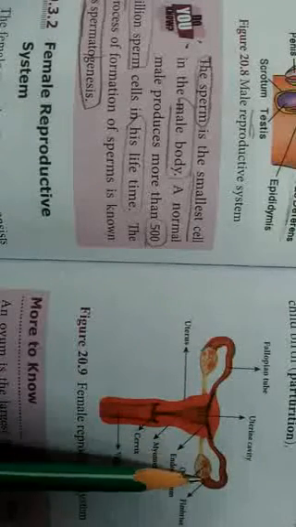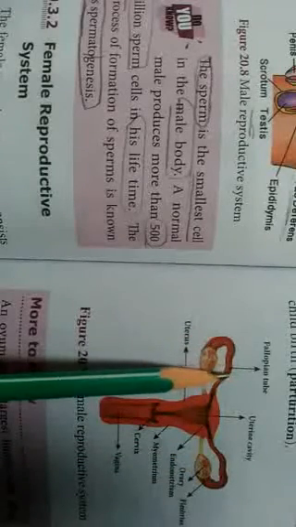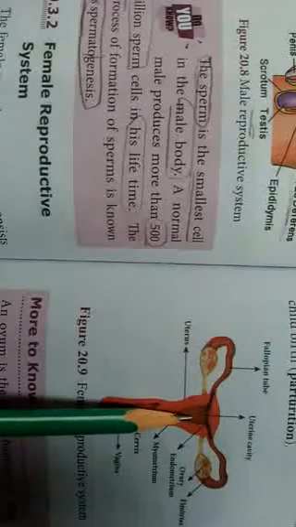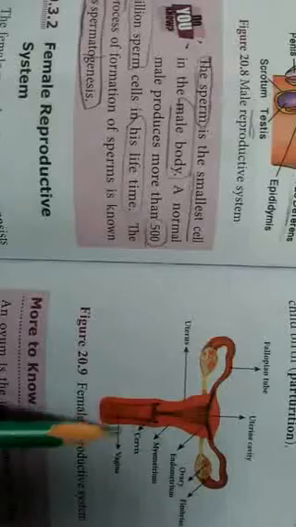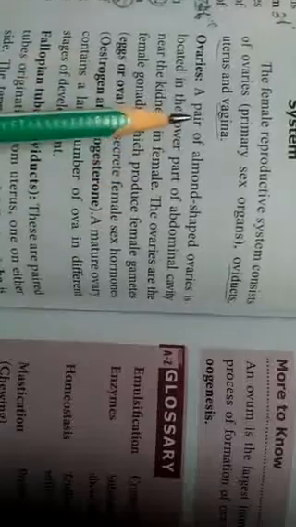Ovary, oviduct. A part of the oviduct is called the fallopian tube, and then the uterus, cervix, vagina. These are the parts of the female reproductive system. First, the ovary. A pair means two. Two ovaries, that are almond shaped.